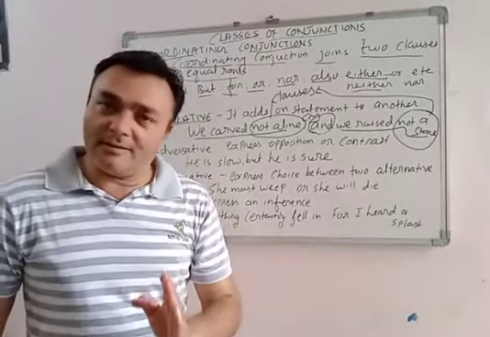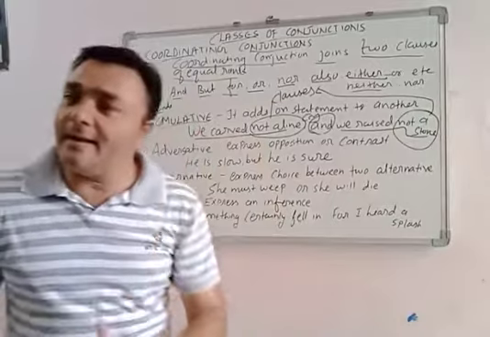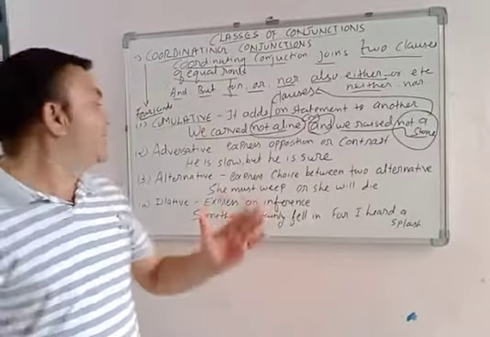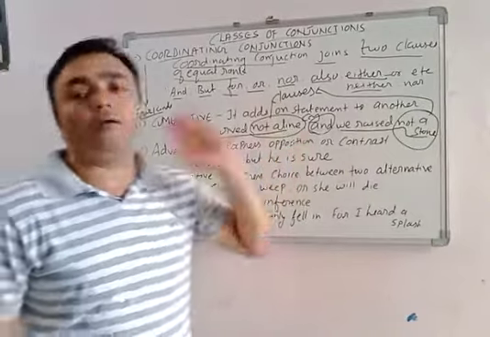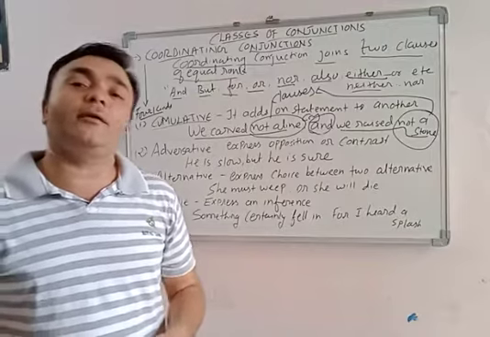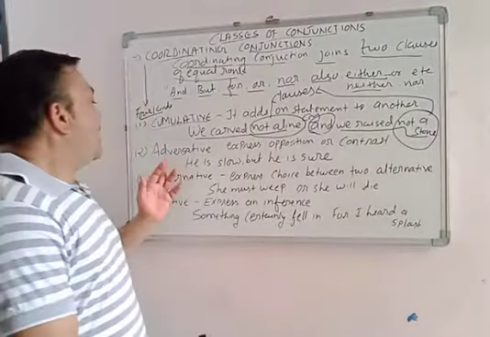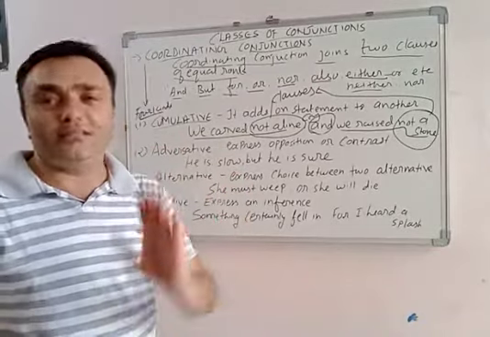It's a type of conjunction, and that comes in coordinating conjunction. It's the second type, adversative, to express opposition or contrast. Whenever we have to express opposition or contrast, we use adversative coordinating conjunction.